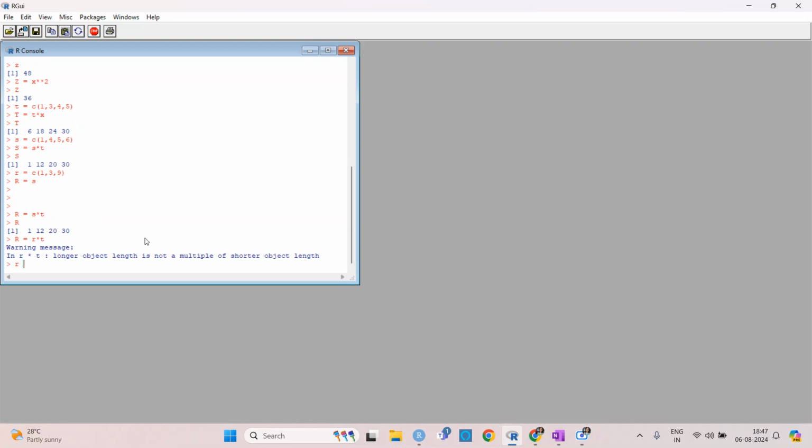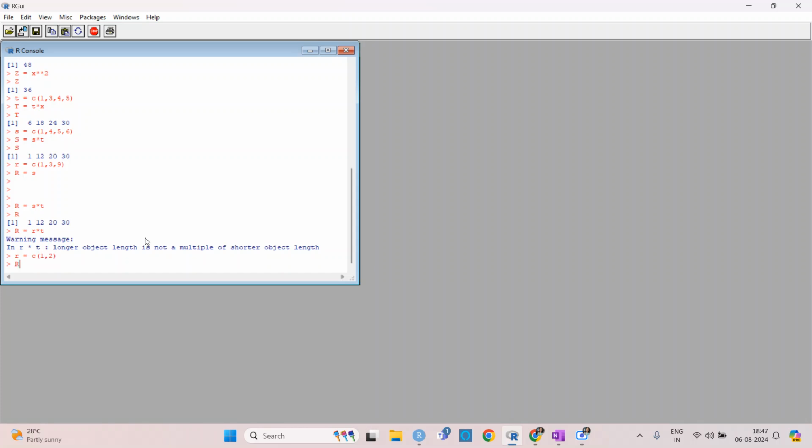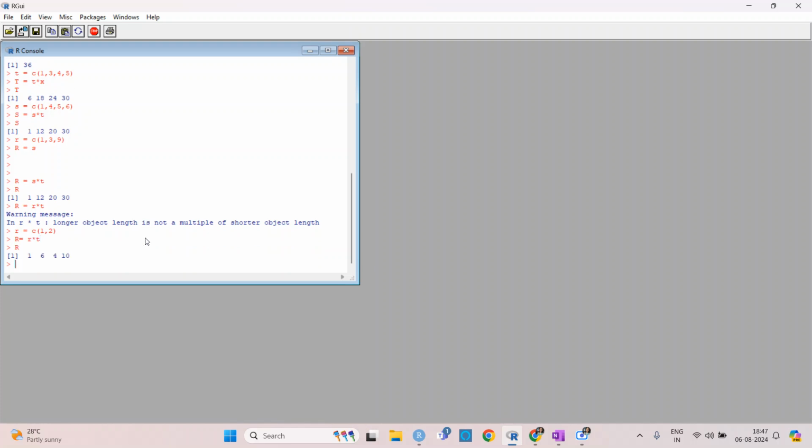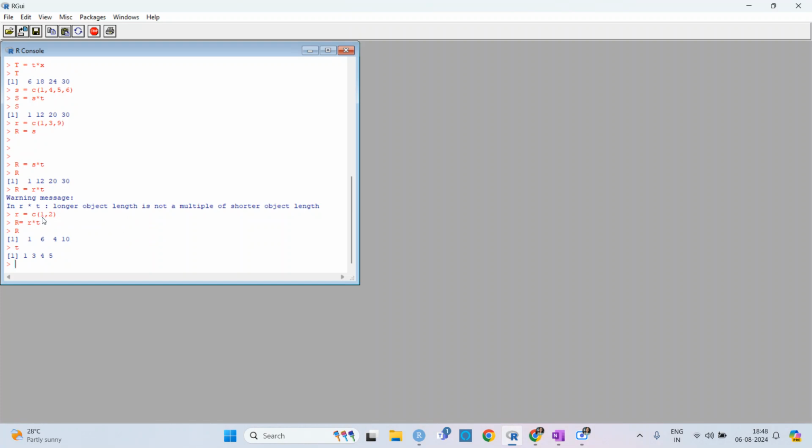Now let me change r. If I put r as 1 2, and then put r star t, then the capital R is multiplied. So r is 1 2. What happens is that 1 and then 2 go with 3, and then again 1 will go with the 4, and then 2 will go with the 3. So starting with 2 and then multiplying like this.